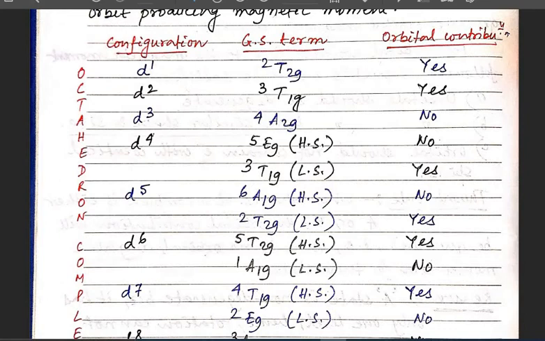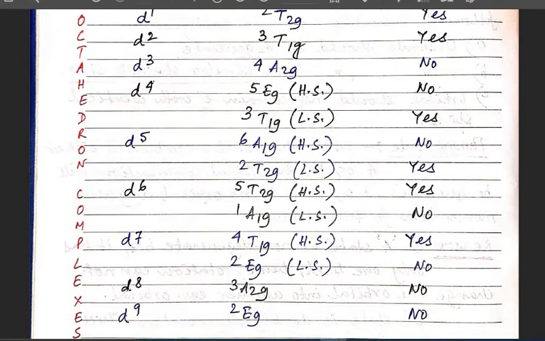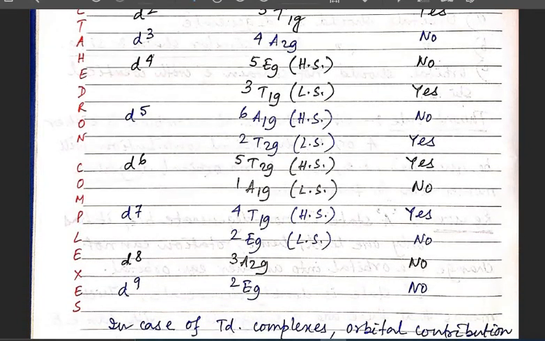But when we are talking about the octahedral complex in low spin, the ground state term is triplet T1g, so the T is there, so the orbital contribution should be there. In this way, I have written all the electronic configurations for the octahedral complexes like d5, d6, d7, high spin and low spin cases. Where the ground state term is T, there should be orbital contribution, but where the ground state term is A or E, there should not be any type of orbital contribution.